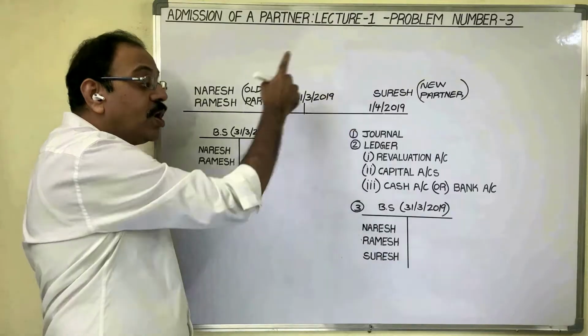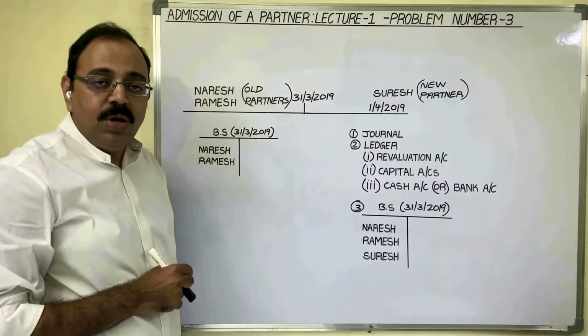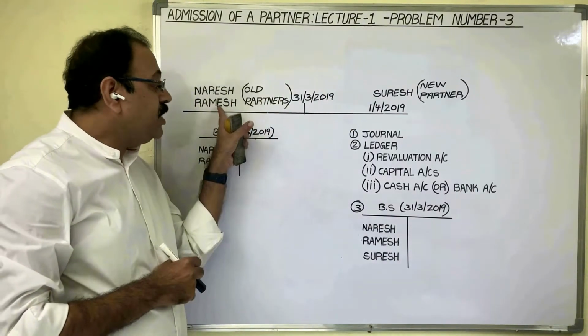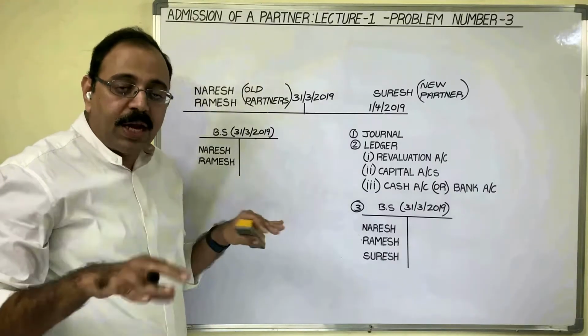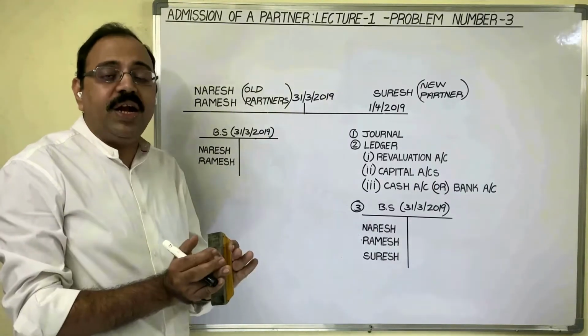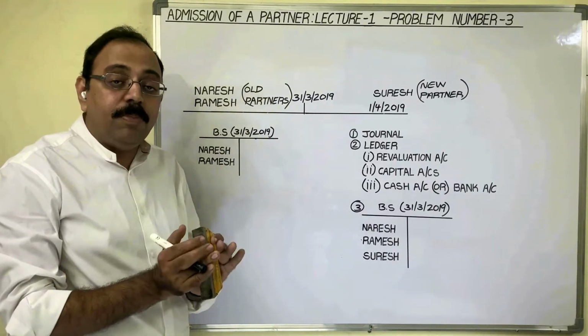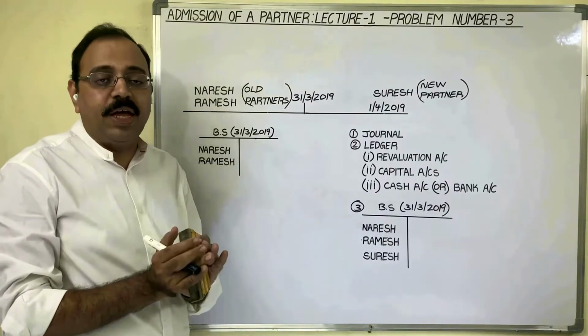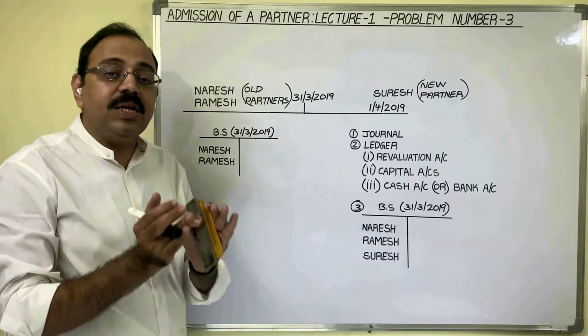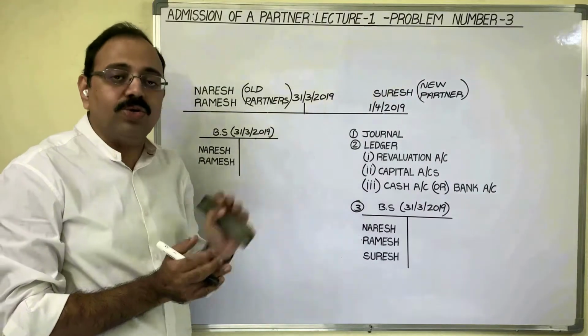Now Suresh is also admitted in the business. Therefore, these partners have to cancel that old agreement. In lieu of that agreement, they have to prepare a new partnership agreement which contains the details of Suresh also.